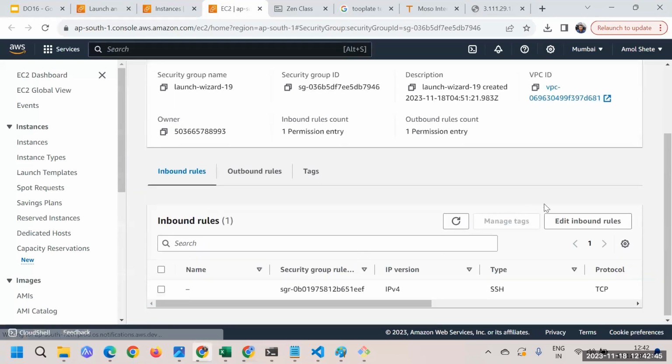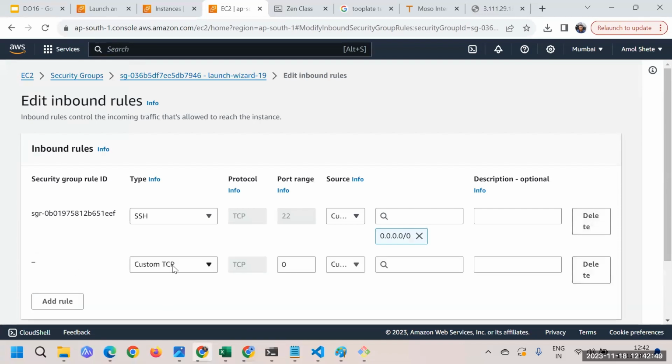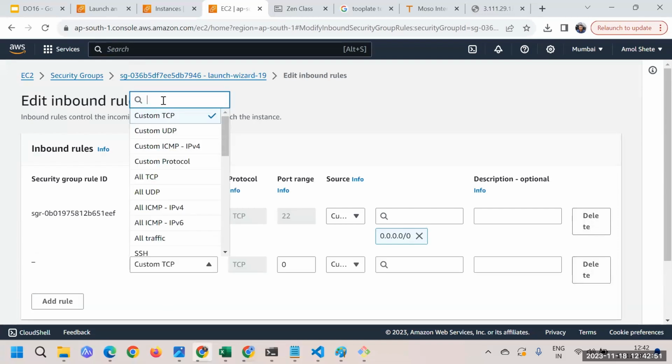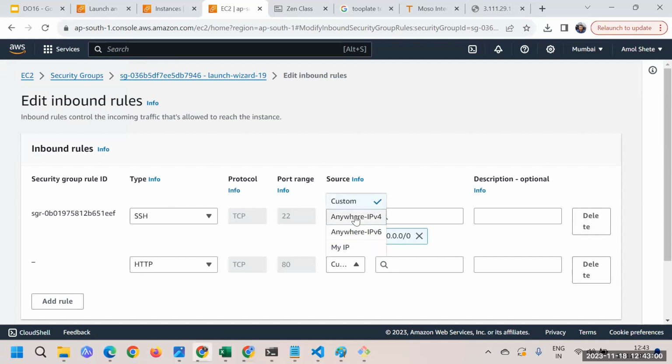Okay, and what I'll do is here I'll say edit inbound rule, and we will add the rule for which traffic we have to allow. It's HTTP traffic we have to allow. So just say HTTP port 80, and then here I'll say all IP.